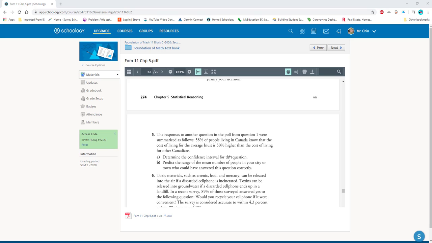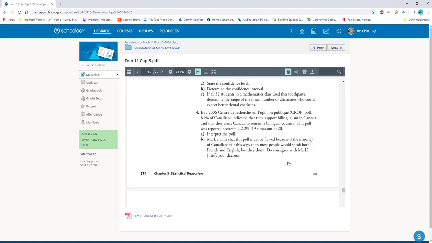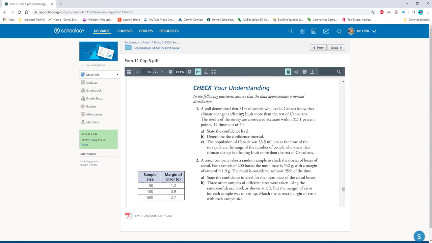For this question, it ties into question number 1. So we have to take a look at question number 1. And it says, a poll determined that 81% of the people who live in Canada know that the climate change is affecting the Inuit more than the rest of the Canadians. The result of the survey is considered accurate within plus or minus 3.1 percentage points.